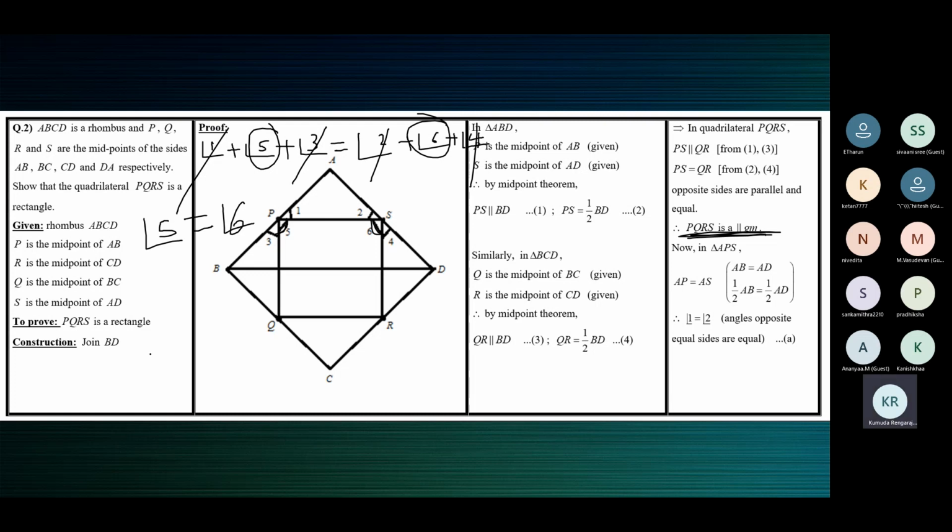That means angle 5 is 90 degrees, because they're equal and supplementary, being adjacent angles of a parallelogram. So you get angle 5 is equal to 90 degrees. Like this, you can prove that in PQRS one angle is a right angle, so it's a rectangle.